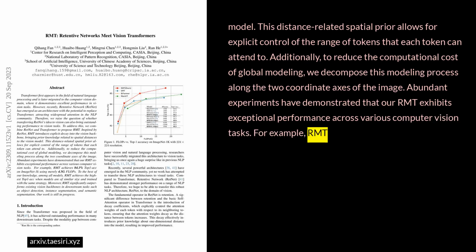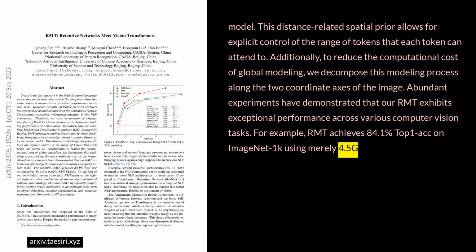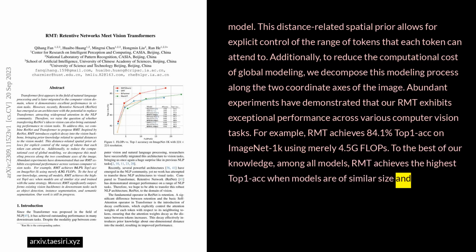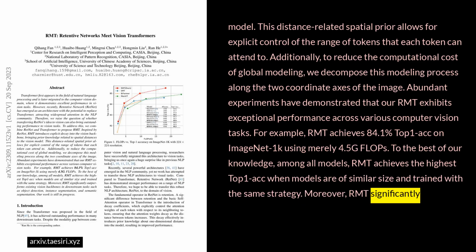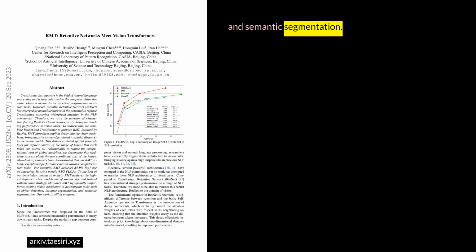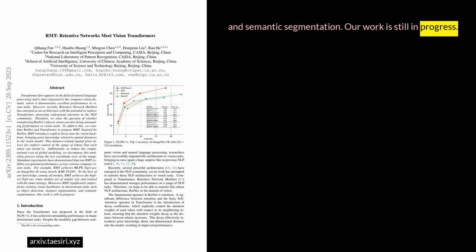For example, RMT achieves 84.1% top 1 ACC on ImageNet 1K using merely 4.5 GFLOPs. To the best of our knowledge, among all models, RMT achieves the highest top 1 ACC when models are of similar size and trained with the same strategy. Moreover, RMT significantly outperforms existing vision backbones in downstream tasks such as object detection, instance segmentation, and semantic segmentation. Our work is still in progress.